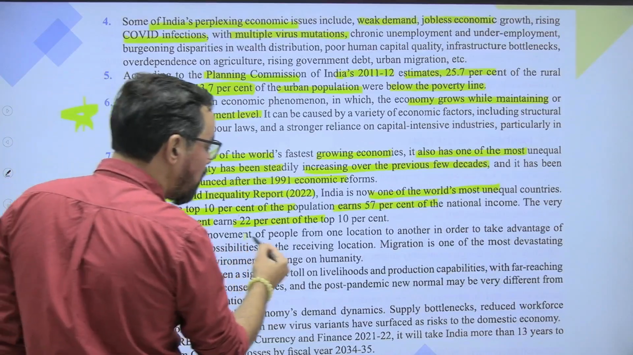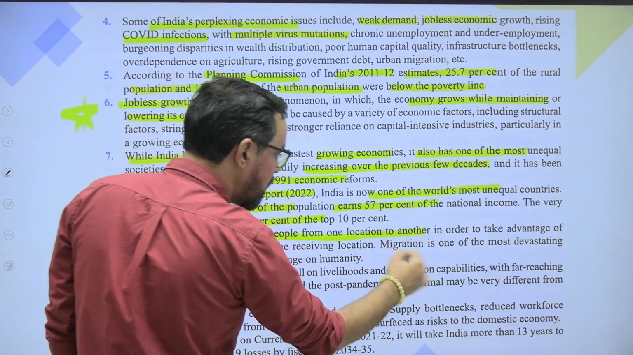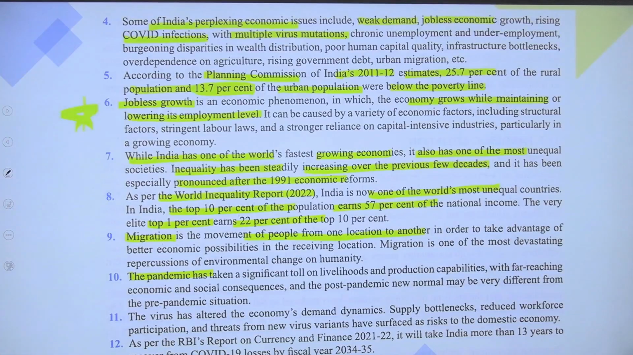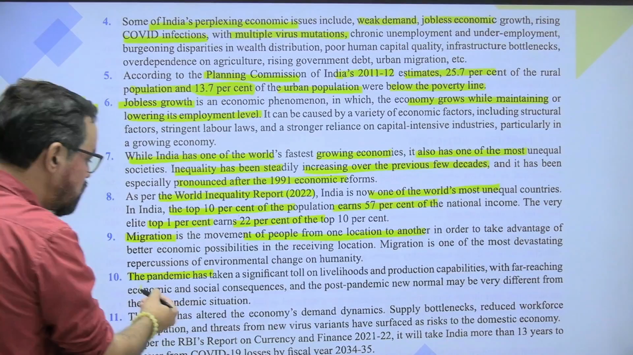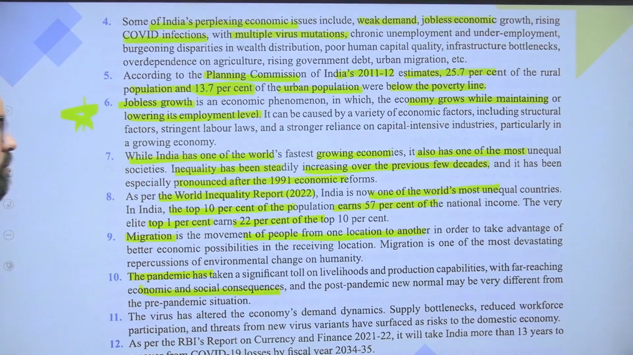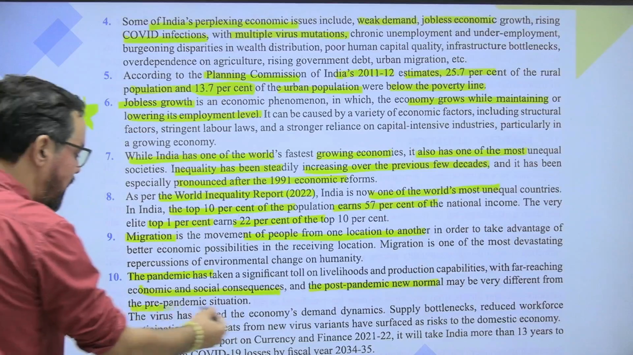Migration is movement of people from one location to another. So the pandemic has taken a significant toll on livelihood and production capabilities, with far-reaching economic and social consequences. And the post-pandemic new normal may be very different from the pre-pandemic situation.